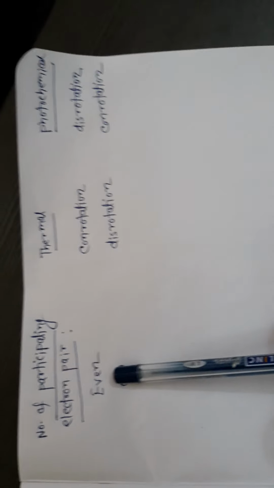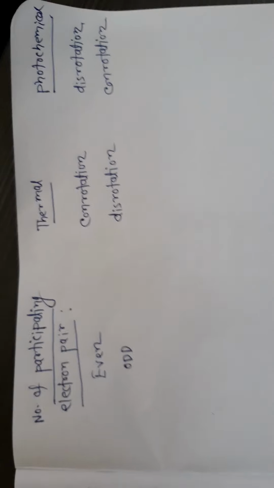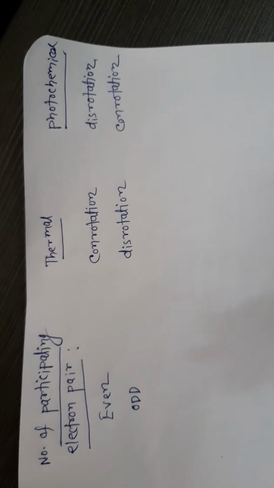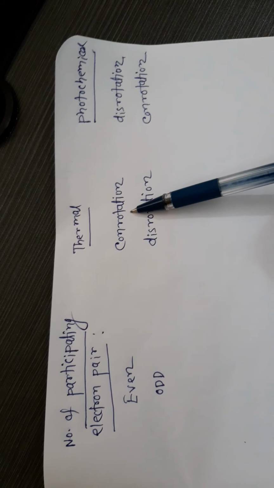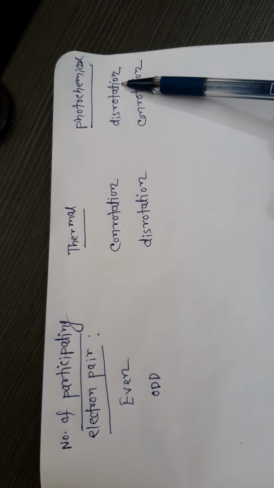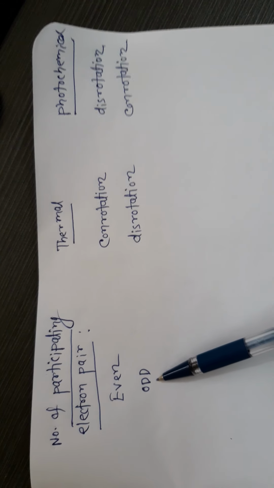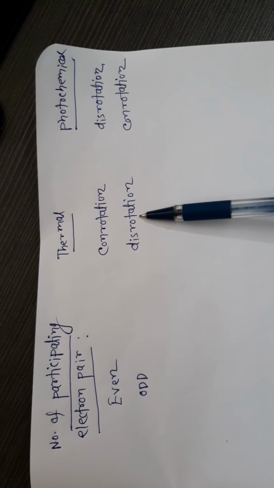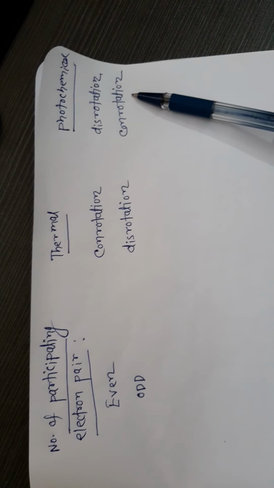If an alkene contains an even number of pi electrons, then in the thermal mode it will show conrotation, and in photochemical it will show disrotation. But if the participating electron pairs are odd, then in thermal condition it will show disrotation, and in photochemical condition it will show conrotation.